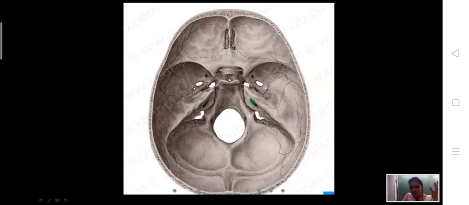This is the hypophyseal fossa. This is the dorsum sellae. These two are the posterior clinoid processes. This is the middle clinoid process, and this one is the anterior clinoid process. This is the carotid canal, on both sides, and all 3 together are called the sella turcica. And this is the position of the superior orbital fissure.